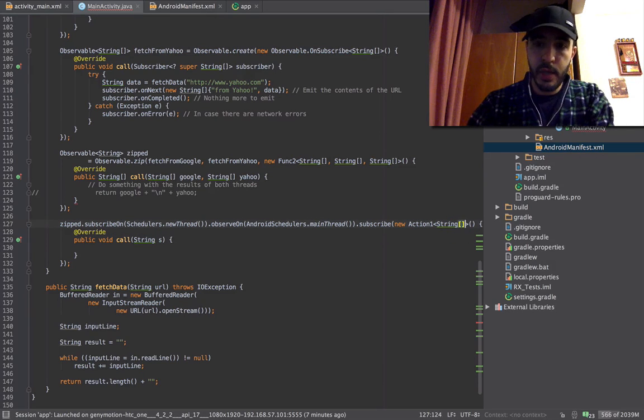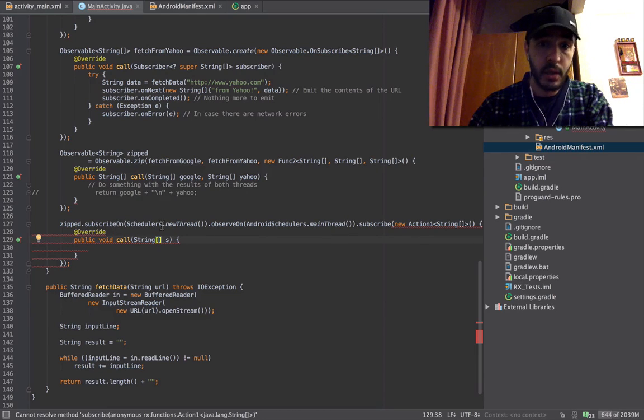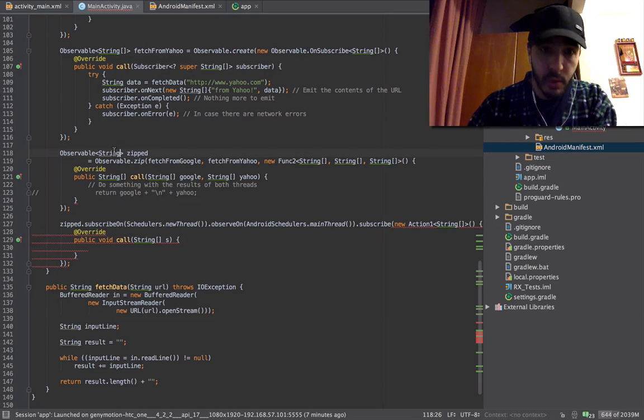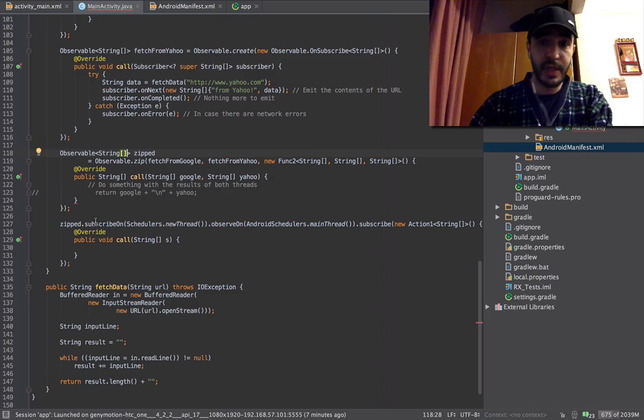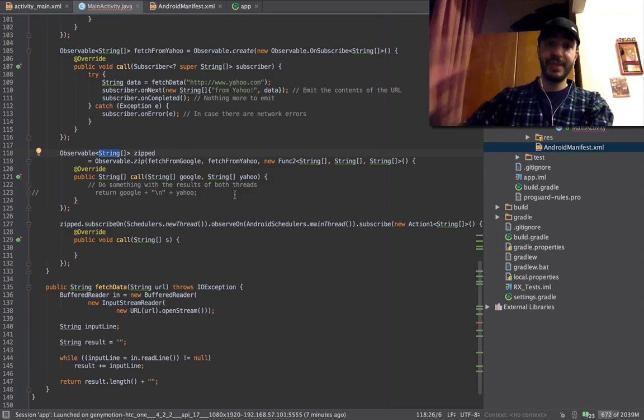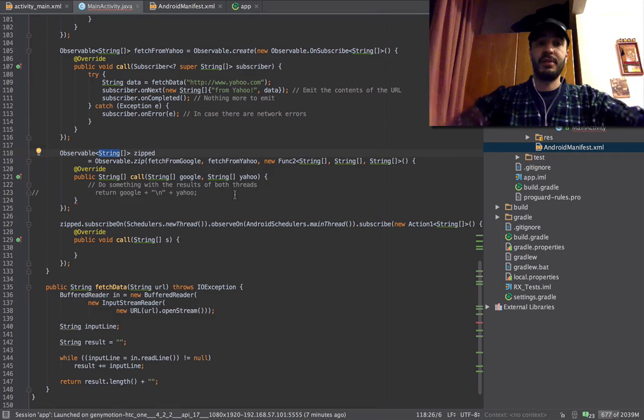This is gonna be string array, which contains those two, and here we're gonna say this guy also string array because we're dealing with this guy now. So this guy is of type string array. It's gonna return an observable which has a string array inside it that it wants to emit.